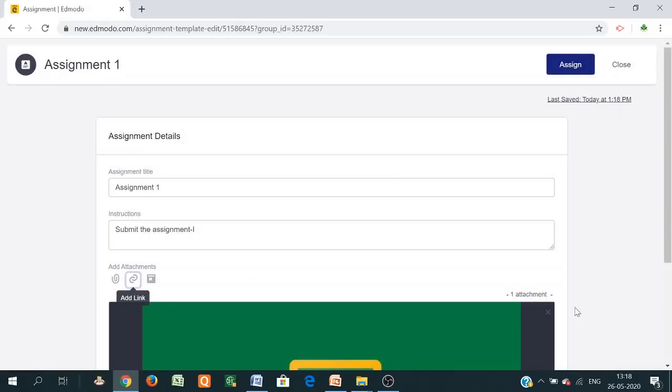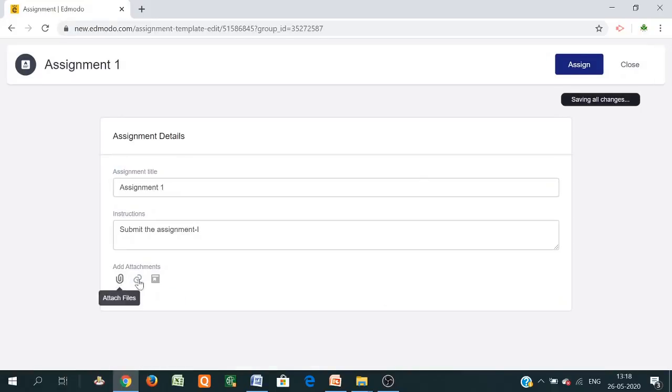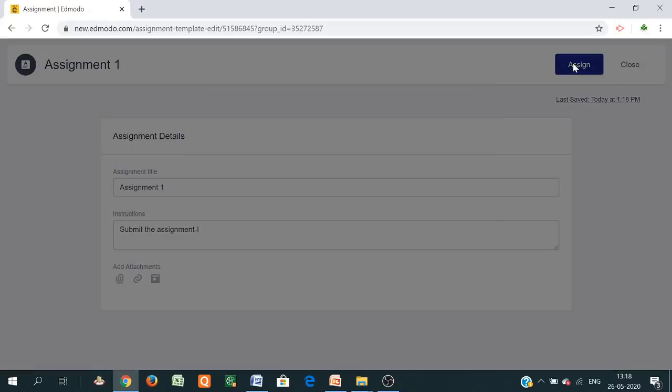So in this way, like we did in Google Classroom, similarly we can give the attachment in the form of a PDF or Word file, or provide the link through Google Drive or from the library. So in this way you can assign the assignment.